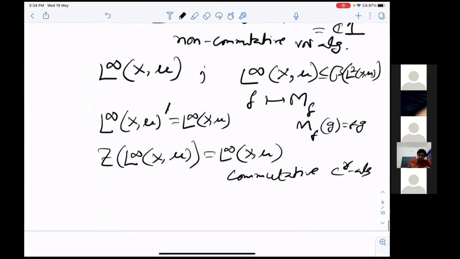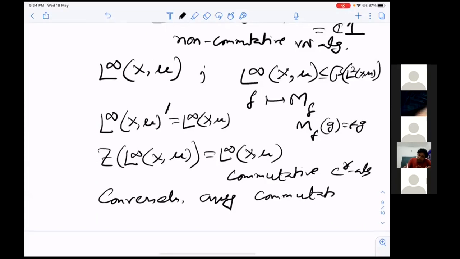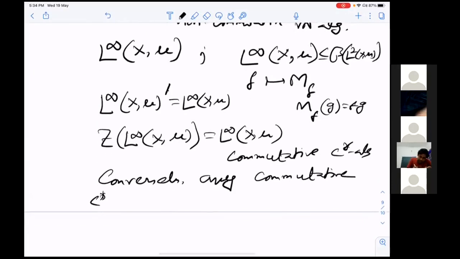And conversely, any commutative von Neumann algebra is isomorphic to L infinity(X, mu). That is why some people say von Neumann algebra theory is non-commutative measure theory, like C-star algebra theory is non-commutative topology. This is non-commutative measure theory. You mean any commutative von Neumann algebra, right? Oh, I'm sorry. Thanks. Any commutative C-star algebra is C(X).